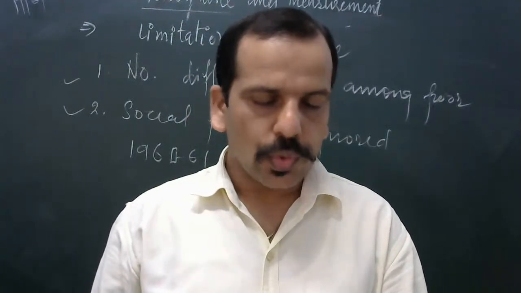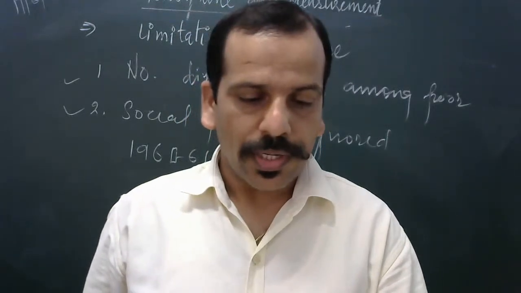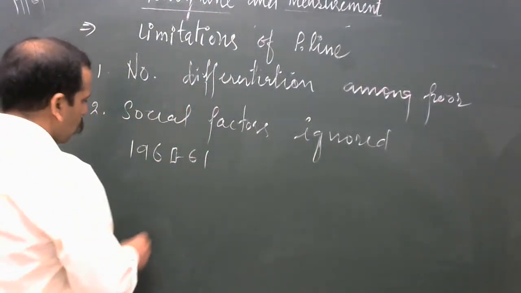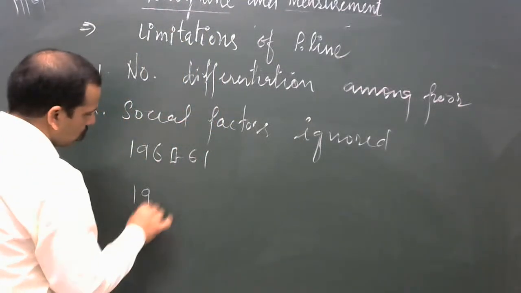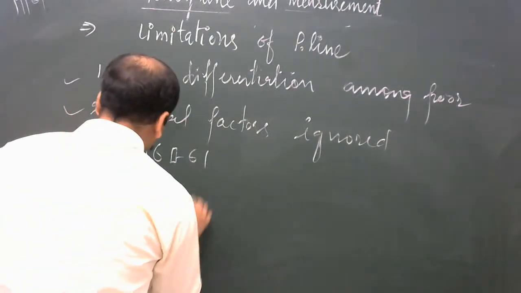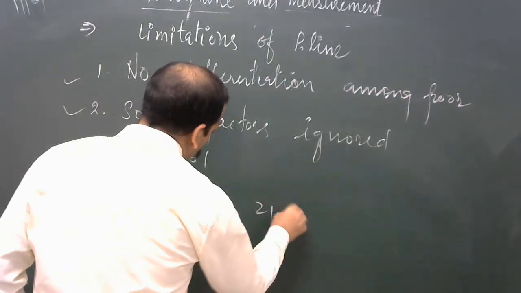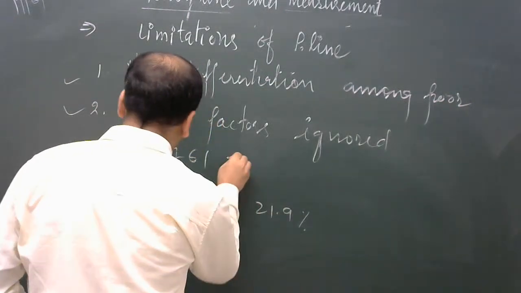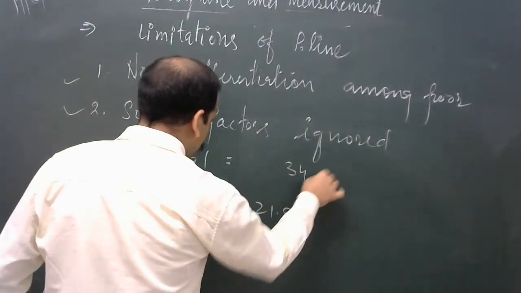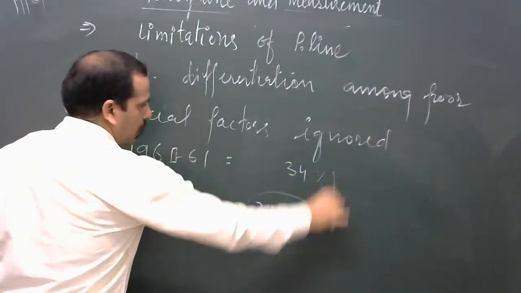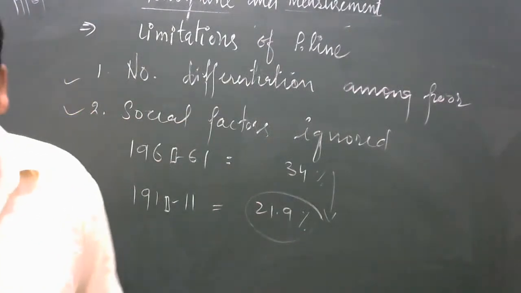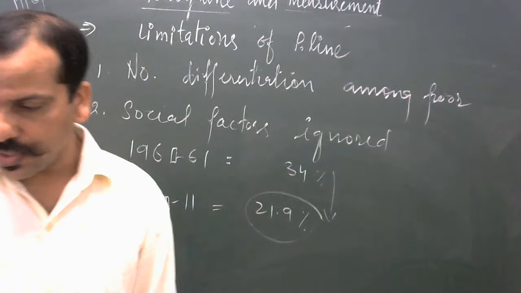According to 2011 and 12, it is 21.9%. And here in 60 and 61, it is 34%. So over a period of time, there is a fall, no doubt.